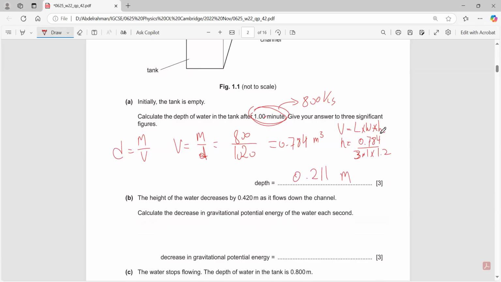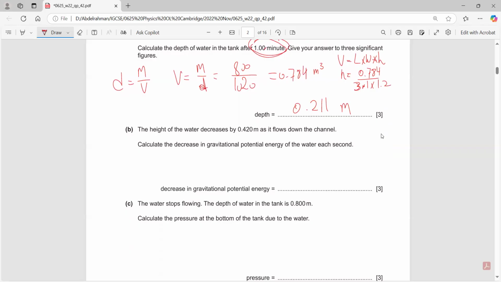The height of the water decreases by 0.42 meters as it flows down the channel. Calculate the decrease in gravitational potential energy. Gravitational potential energy is mgh. He's asking about each second, right? Each second, not each minute. Can I find the mass passing in each second? Yes, I'll just divide by 60.